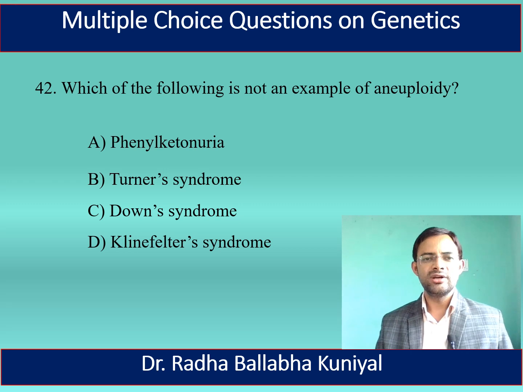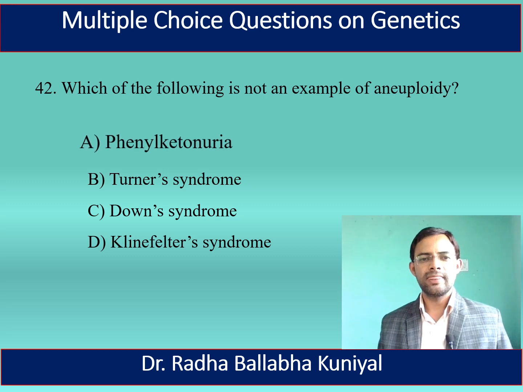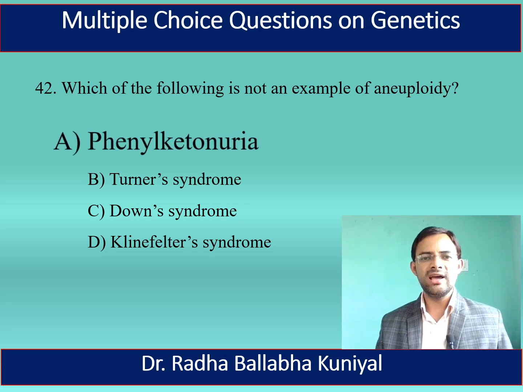The next question is, which of the following is not an example of aneuploidy? A. Phenylketonuria, B. Turner's syndrome, C. Down's syndrome, D. Klinefelter syndrome. Here the correct answer is phenylketonuria. Phenylketonuria is not an example of aneuploidy. The other three, Turner syndrome, Down's syndrome, and Klinefelter syndrome, are examples of aneuploidy.